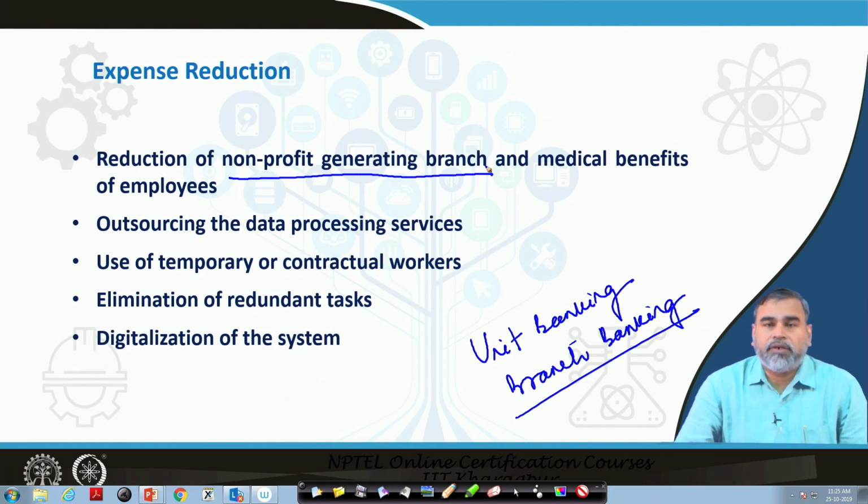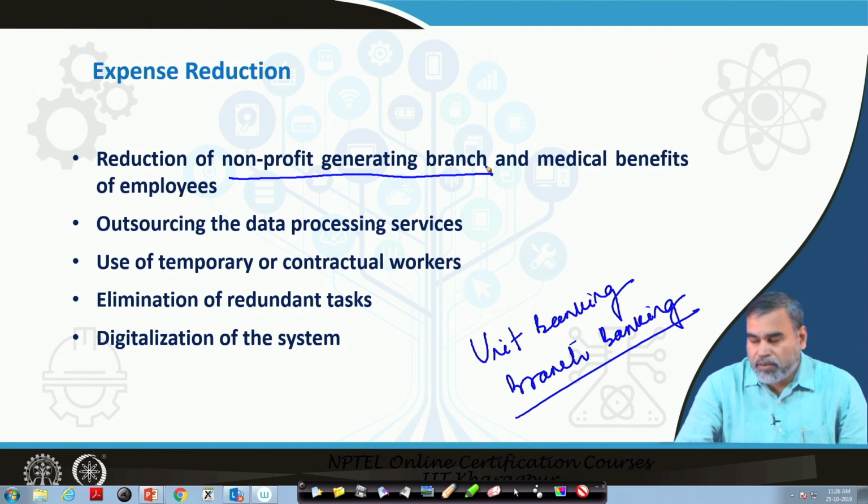Then, elimination of redundant tasks. There are some tasks and assignments that commercial bank employees do which are not required or not important. Whenever they engage themselves in this kind of work, it takes time, and if you consider the time value of money, you can observe there is a huge amount of cost the bank incurs.